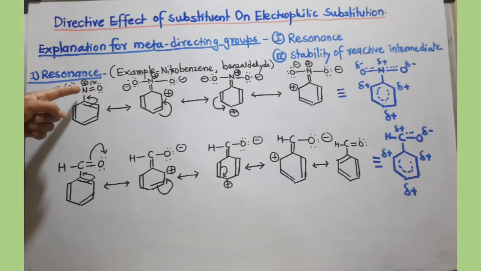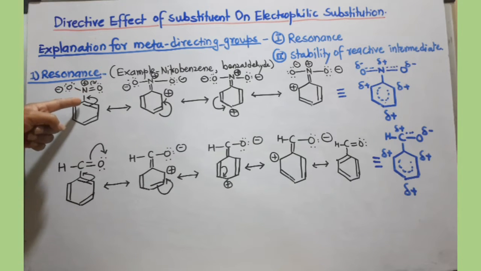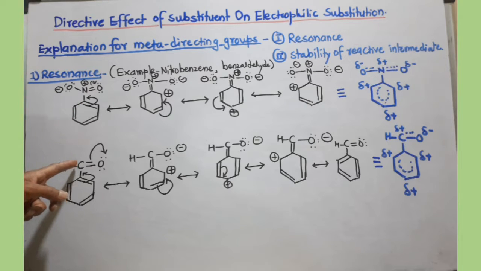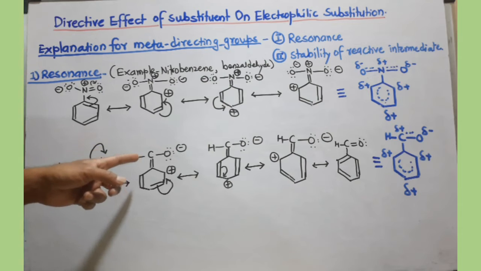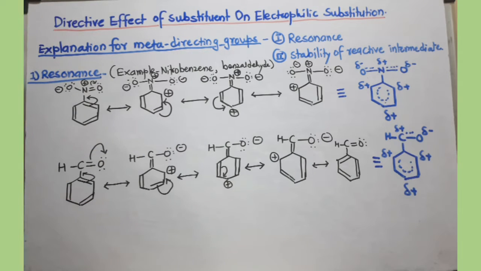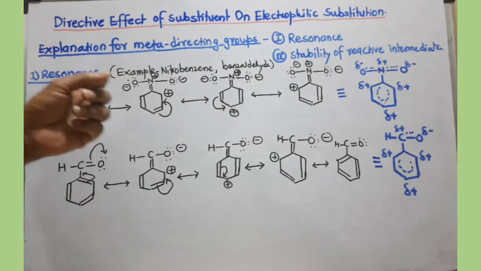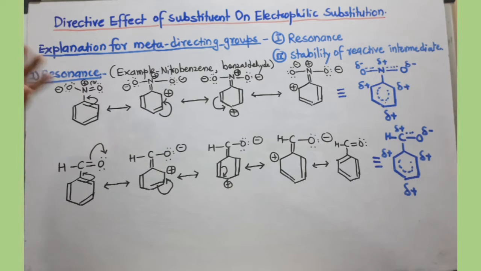So I have taken one example where the nitrogen is attached to the benzene ring, and another example where a carbonyl carbon is present, either in the acid, the ester, the ketone, or the aldehyde. Because of that, I have selected two different examples.